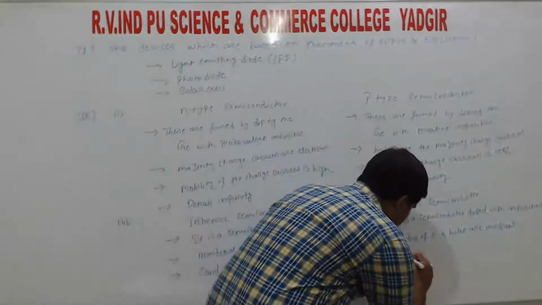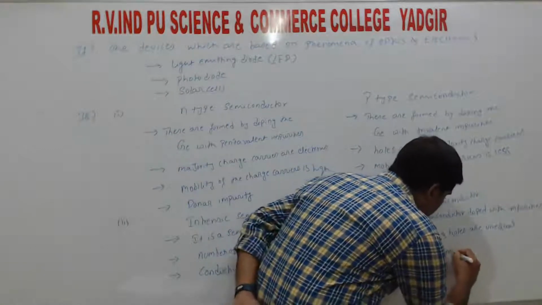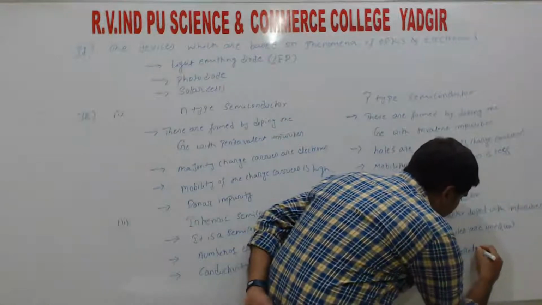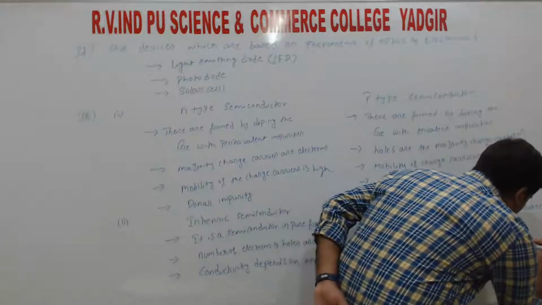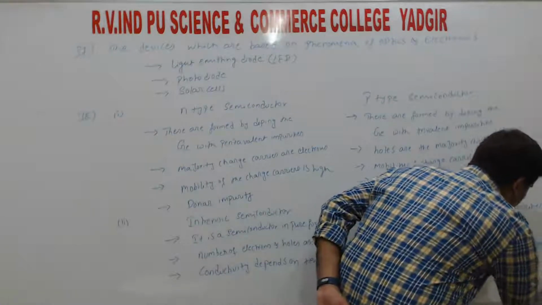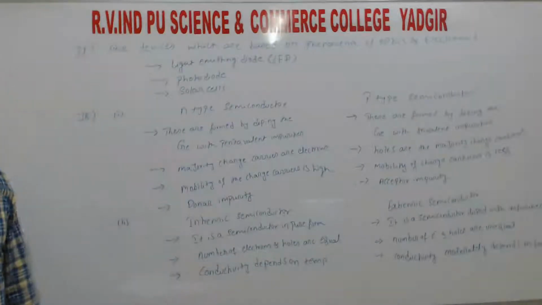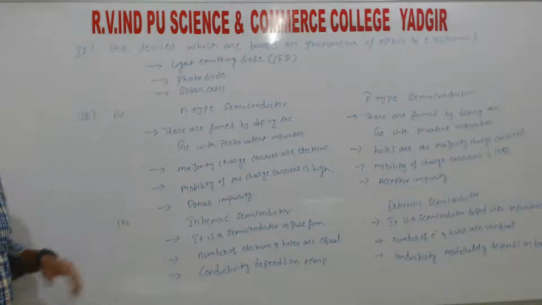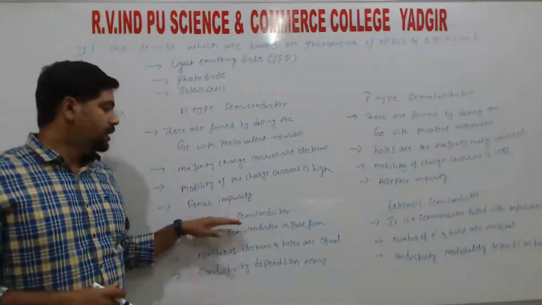So here conductivity moderately depends on temperature. So in that it is moderate, and in this it depends completely on temperature, right? So these are the differences between N-type and P-type and intrinsic and extrinsic.